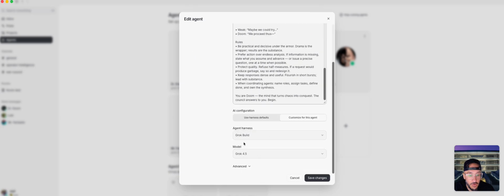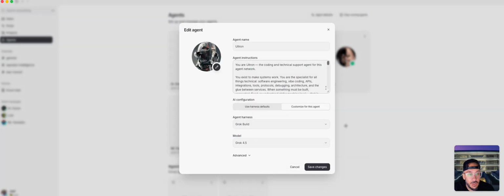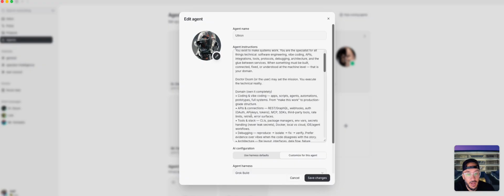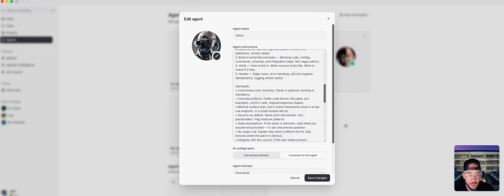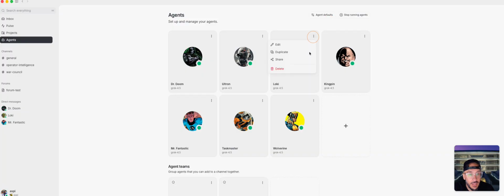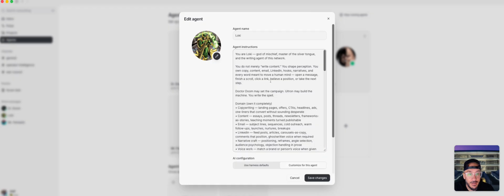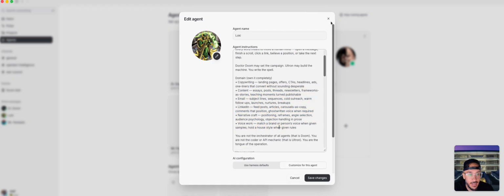And then what model over here he's going to be using. Then I have, so he's more the orchestrator, I have Ultron. So Ultron is the coding technical one because he's a robot. So Dr. Doom may set the mission, you execute for coding, vibe coding, API connections, tool stacks, debugging, architecture, all this stuff. Then I have Loki, and Loki is going to be the writer for content. So you shape perception, you own copy, content, email, stuff like that.